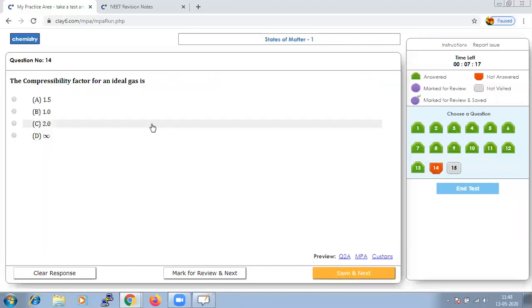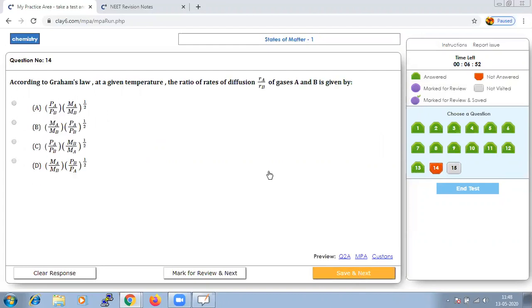Here, the compressibility factor for an ideal gas is... What is the compressibility factor for the ideal gas? It is a well-known fact. PV is equal to nRT. When we do that, your compressibility factor will be equal to 1. The compressibility factor for an ideal gas will be equal to 1. Let us save that and go to next.